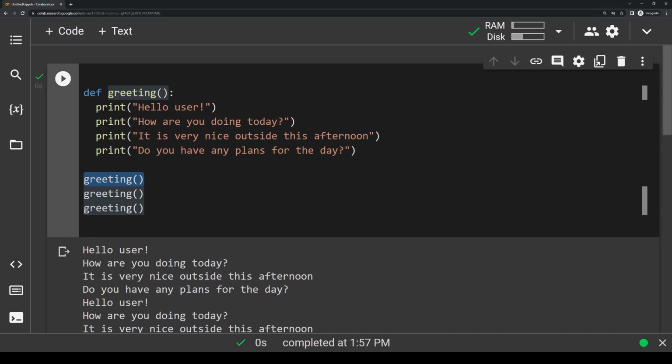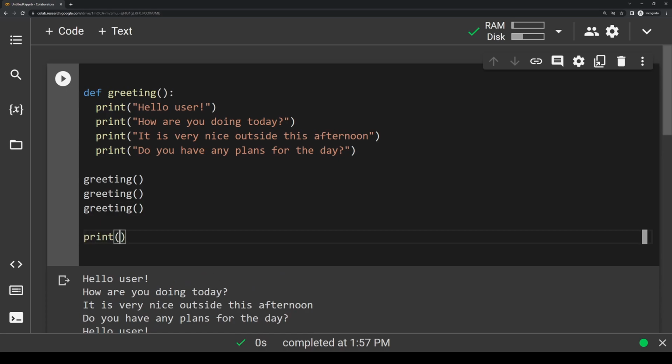I mentioned that with our built-in functions like print, when we would pass in arguments, we would do something like this, right? Inside the parentheses, we would write hello world. And this hello world string here represents an argument that we're passing in. So what if we want our own self-defined functions to have arguments? To add that, we add these arguments within the parentheses in the actual function definition and inside the function call.